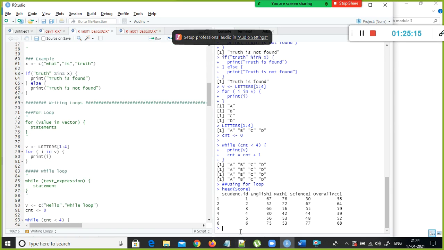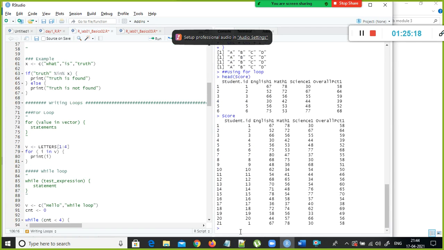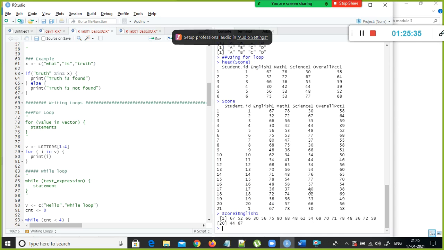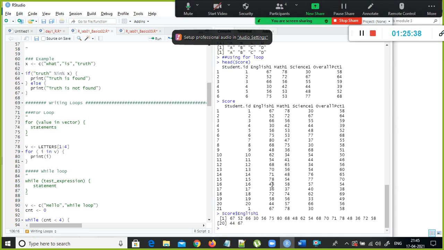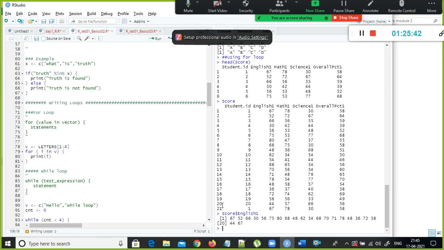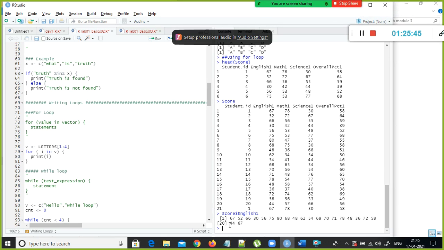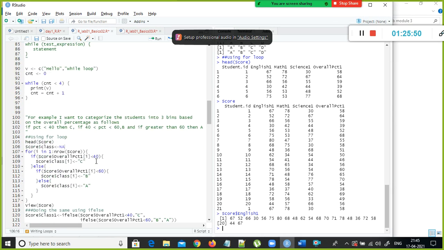Yes, capital S, right? If I give capital S, score, this is my data set. If I want to read the values from a specific column, you need to specify dollar. I just specify dollar, and it automatically displays the columns that belong to this data frame. This is how you can access a specific column from a data frame. You need to specify the column name, prefixing with the data frame name followed by the dollar.